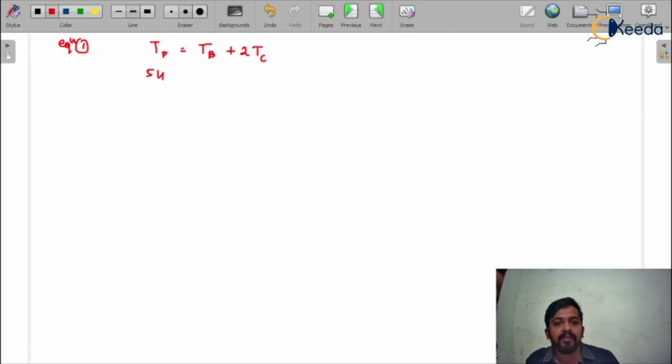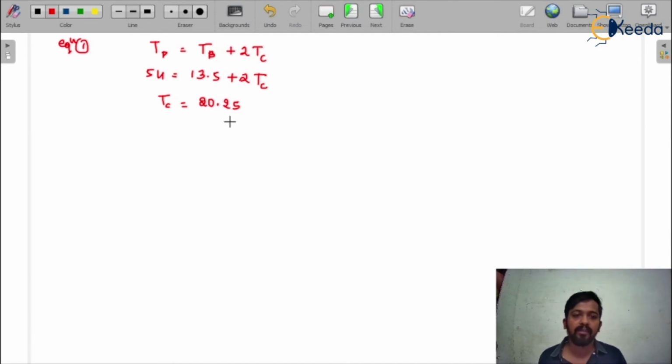Now TD is 54 and TB is 13.5, plus 2 times TC. We just have to calculate the number of teeth on gear C. That comes out to be TC equal to 20.25. This is also not possible because the number of teeth on a gear must be an integer, but it is not an integer, it is a fraction.